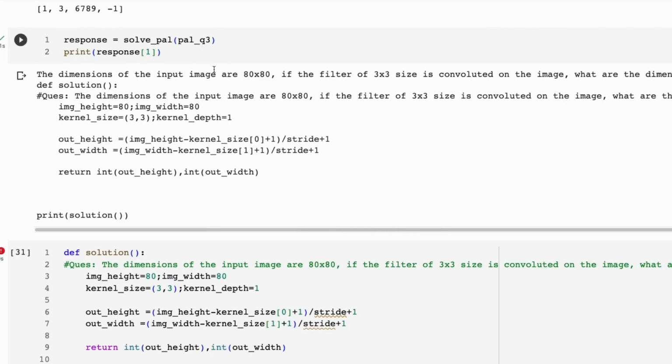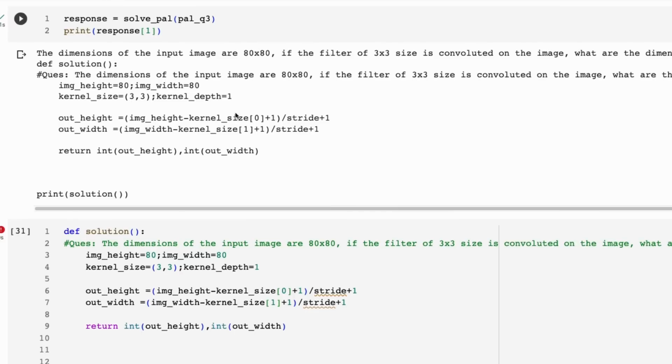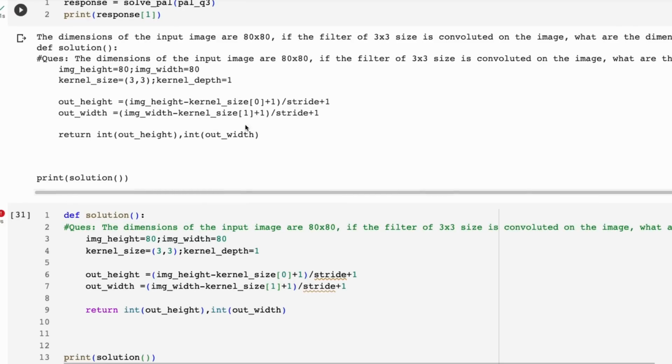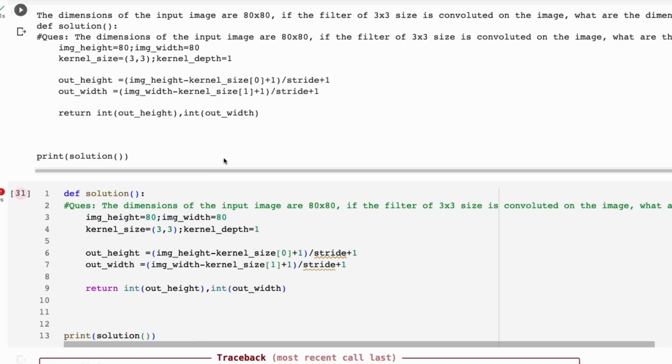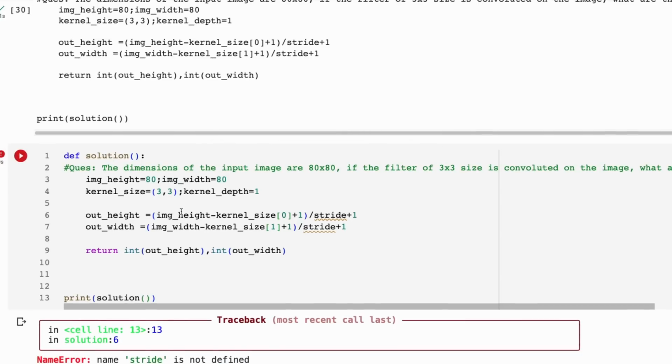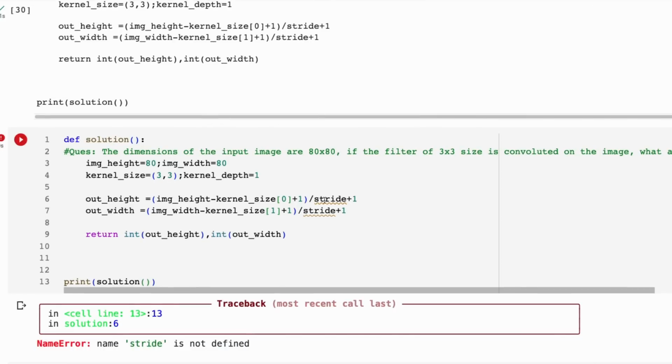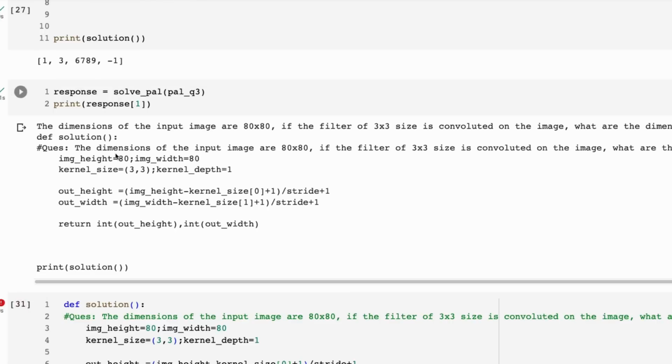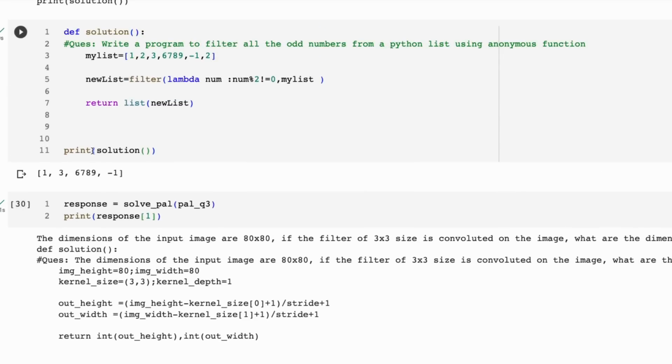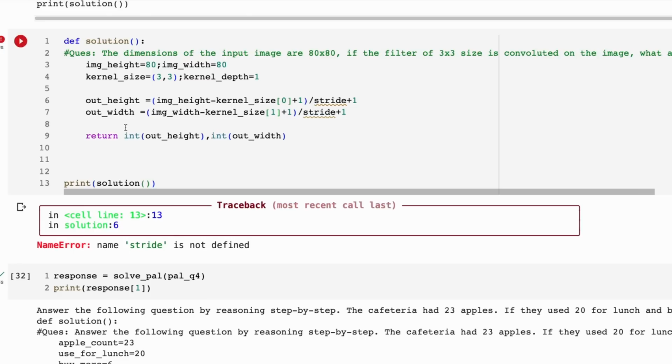So this was passing a 3x3 filter over an image. This was working earlier on, so it could just be that sometimes it works and sometimes it doesn't work for this one. But this one clearly didn't work because it basically used the variable stride and it hadn't defined it anywhere in there. We can also see that there's some weird stuff going on there with the formatting too. The formatting is not looking as good as perhaps we would want there.